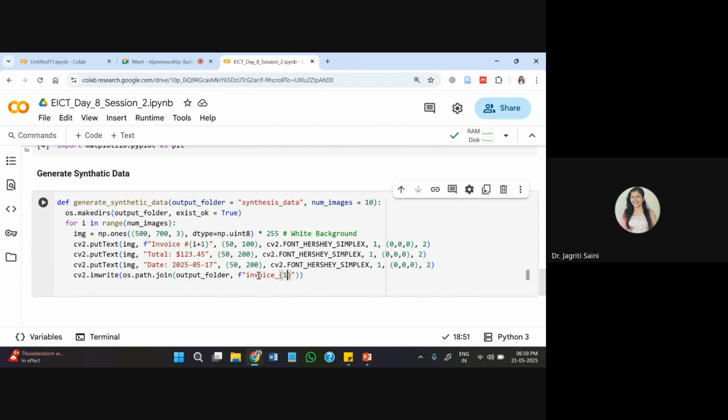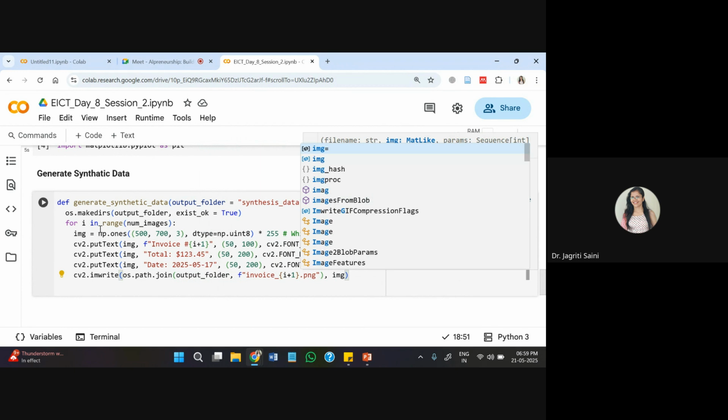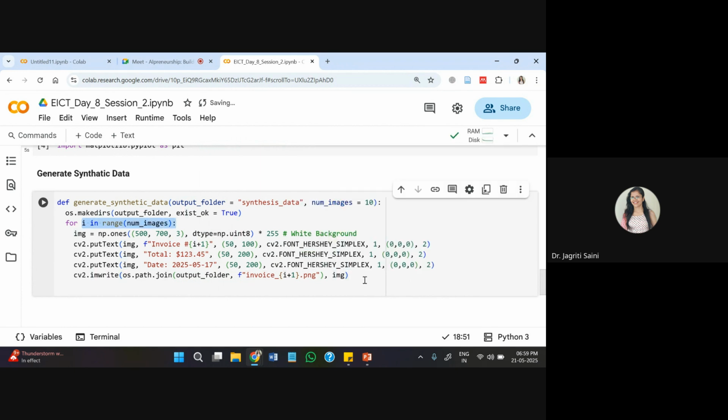So invoice 1, invoice 2, invoice 3, etc., with the reference of the PNG type image I'm creating, and it will be saved within your image sequence that we are creating from the initial level here.